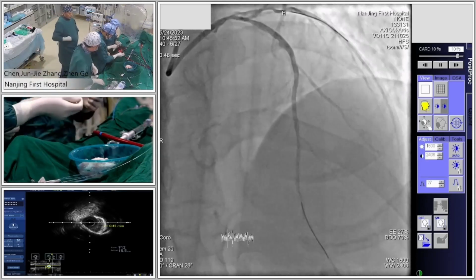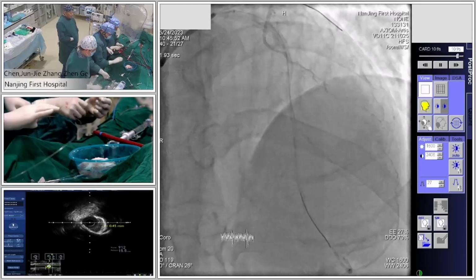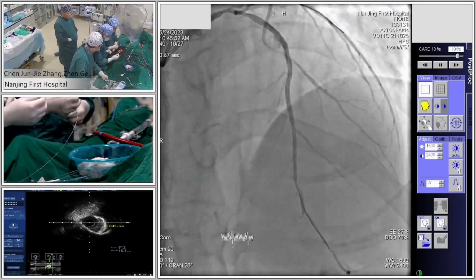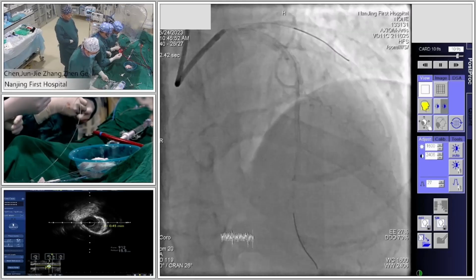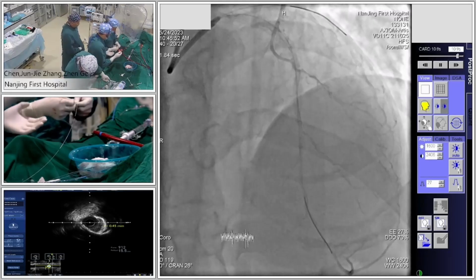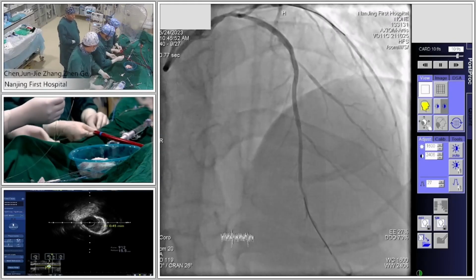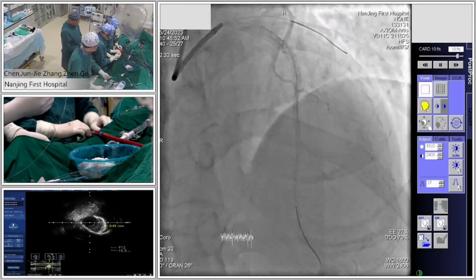Can you bring the camera closer to see how to set up the IVL system? Okay. So this is very important. The whole system looks like a monorail, right? Yes, monorail.